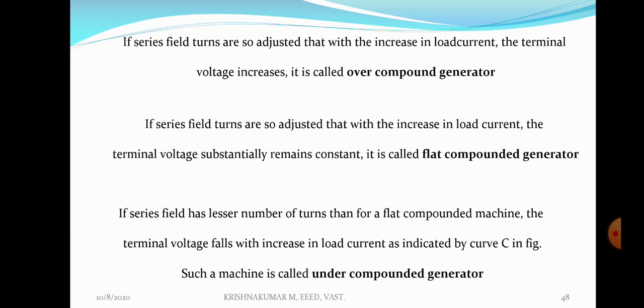So the number of series field ampere turns is more in the case of an over compound generator. The number of turns of a flat compound generator is less than that of an over compound generator. The number of turns of an under compound generator is less than that of a flat compound generator. Therefore, when load increases, flux produced by series field ampere turns is more in the case of over compound. Flux remains constant in the case of a flat compound generator. Flux produced by series field ampere turns decreases in the case of an under compound generator.